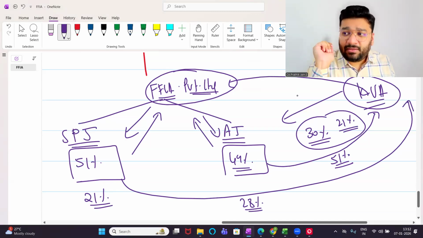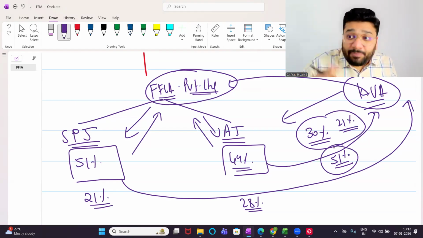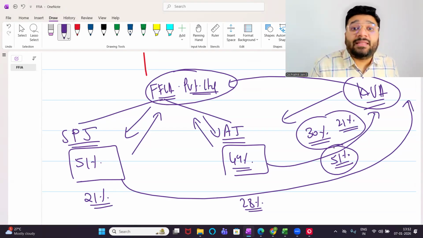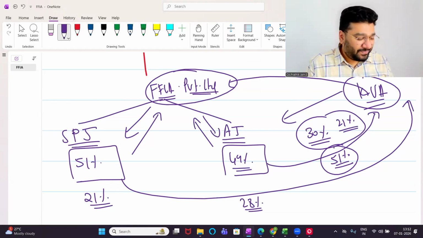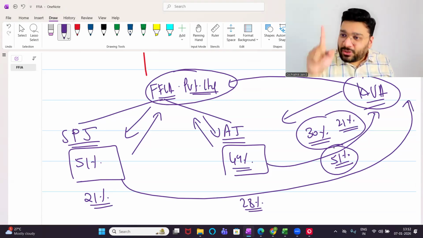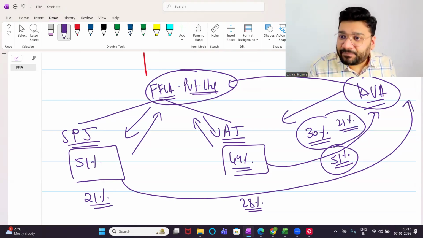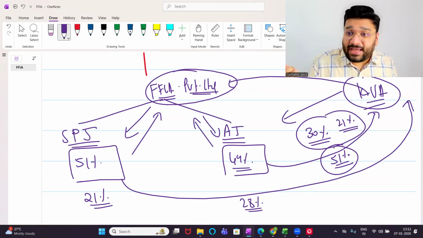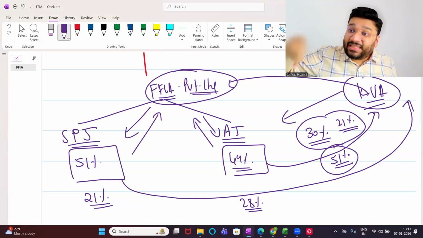Now, please tell me, 51% stake if KVA is taking, will it take free of cost? No, they'll pay money. KVA will pay this money to whom? The company or the shareholder directly? It'll go to the shareholder only. Once the company issues the share, subsequent transfer of shares will not affect the share capital of the company. The shareholders register will keep on updating.